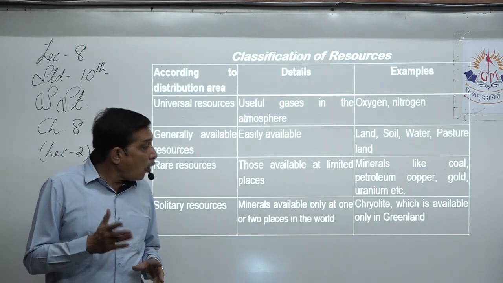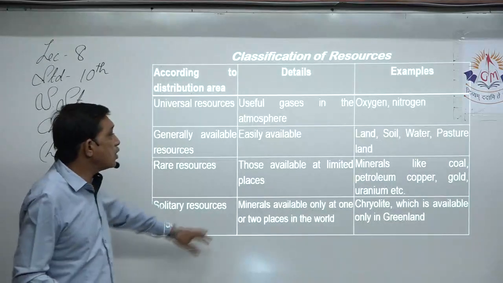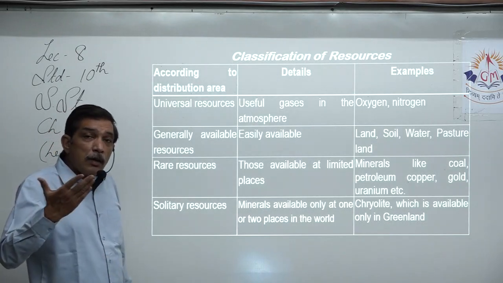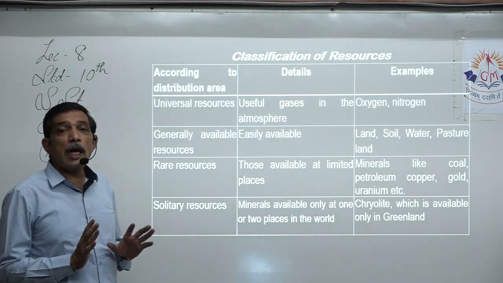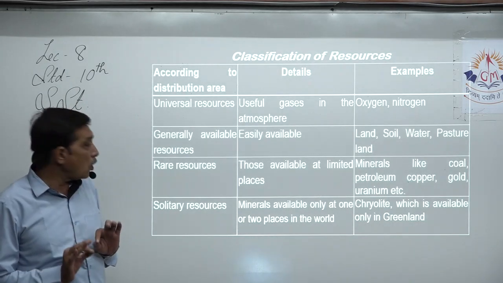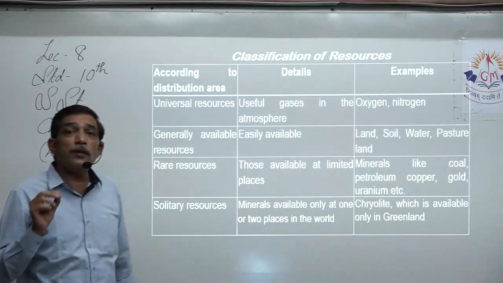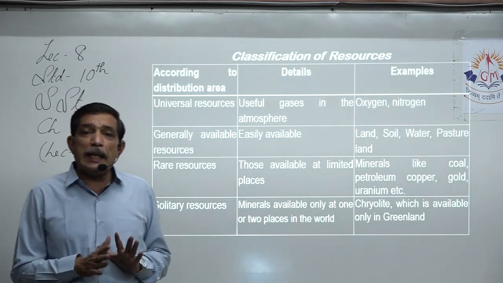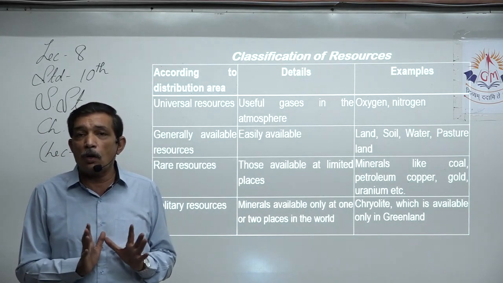Copper, gold, uranium, they are not found everywhere. They are found at select places. That means they are available at limited places. That is why they are called rare. There is also a degree above rare, that is solitary resource, available at only 1 or 2 places. Minerals available at only 1 or 2 places in the world are very rare. For example, cryolite, which is available only in Greenland and in a very small quantity.